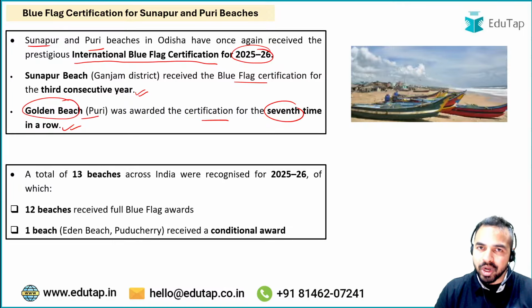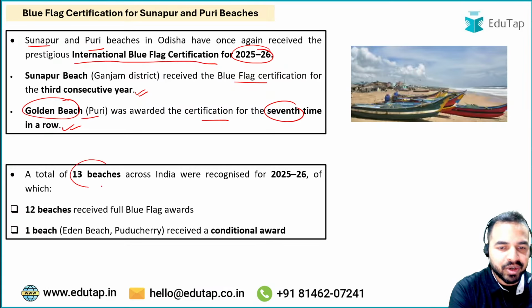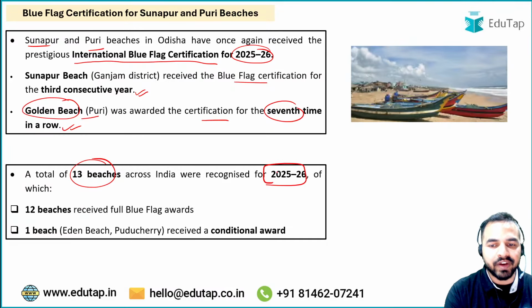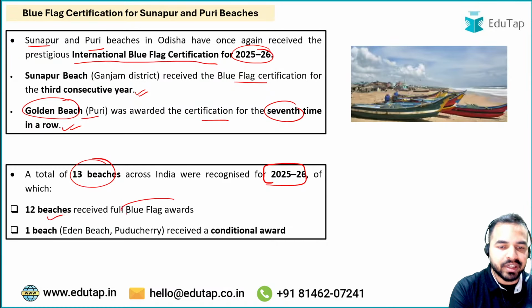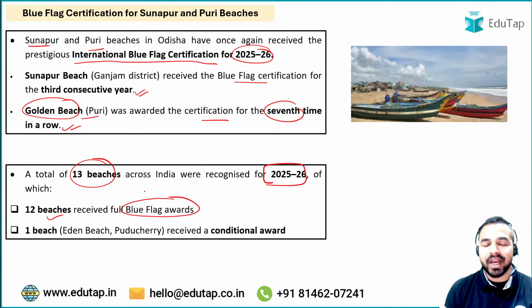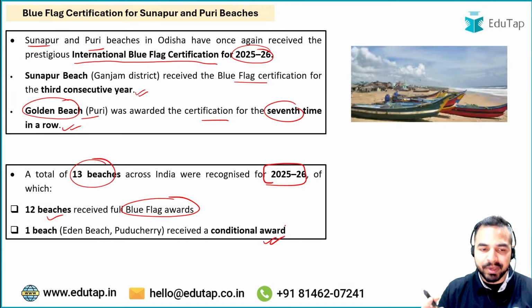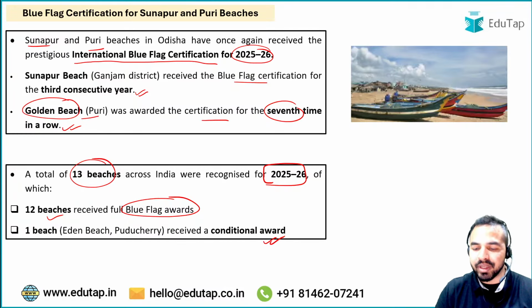Guys, if I talk about the total number of beaches in our country, a total of 13 beaches across India were recognized for 2025-26, in which 12 beaches have received Blue Flag certification. So the Blue Flag award has been given to 12 beaches, and one beach, that is Eden Beach of Puducherry, has received a conditional award. So two awards have been given here, one is the Blue Flag award and one is a conditional award. So Eden Beach of Puducherry has received the conditional award. Rest all of them have been given the Blue Flag award.